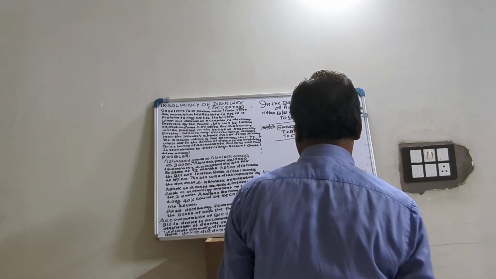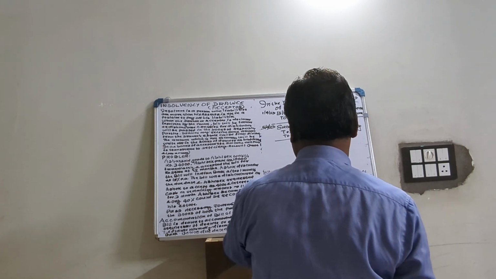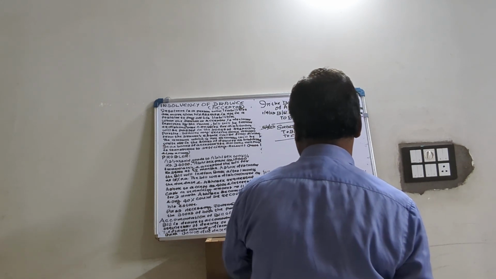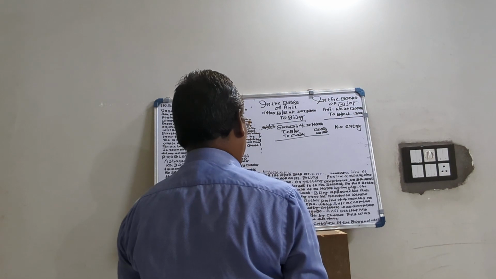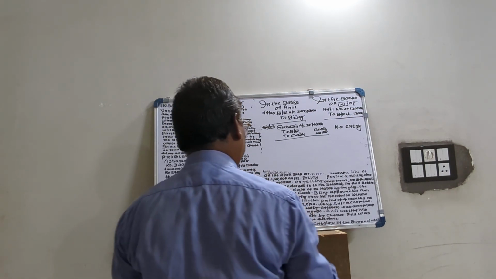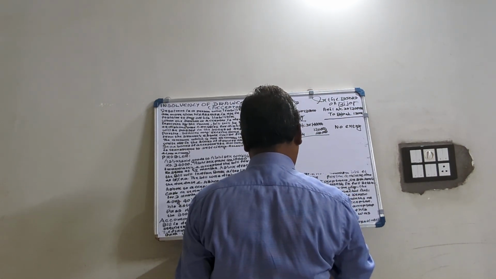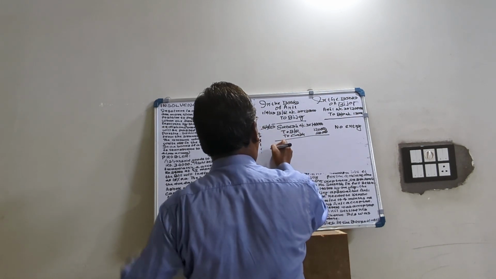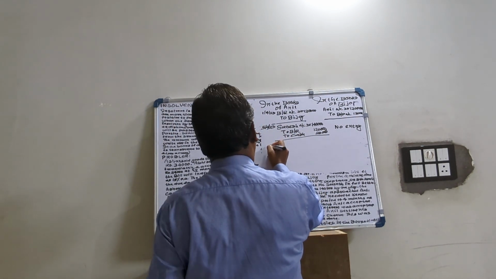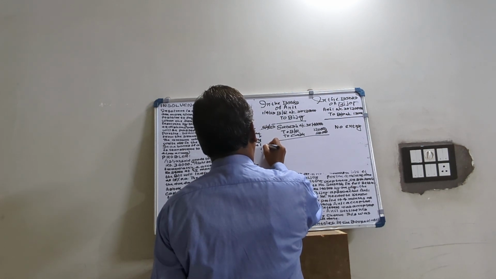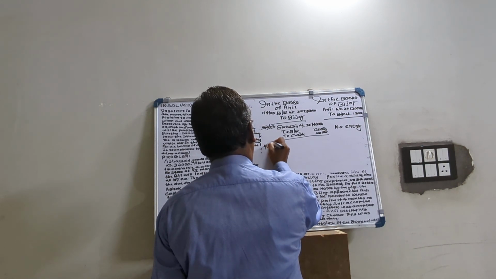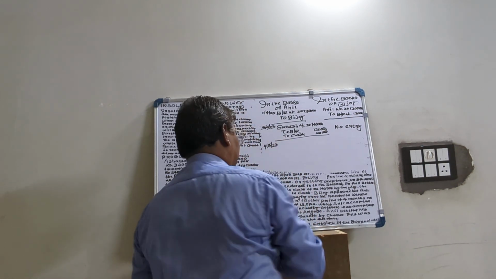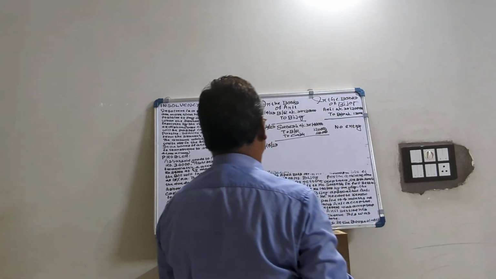So he agreed to pay 12%. A fresh bill including interest was accepted by Vijay on 1st August. So first, on the due date, that is 4th August 23, the bill is now dishonoured.